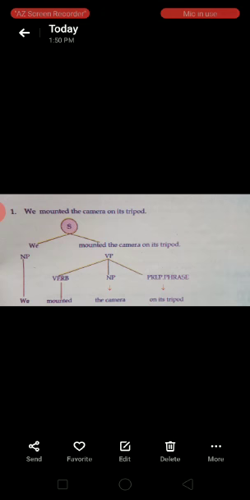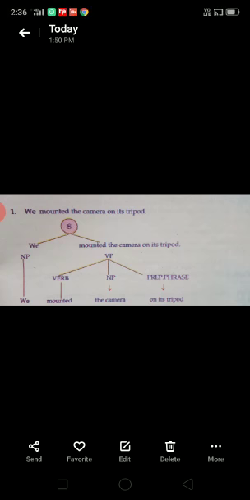Here, we is the third person pronoun, and the verb phrase we can subdivide again. Mounted is the main verb, and the camera, that is the noun phrase that came in the object position, and on its tripod, that is a prepositional phrase.